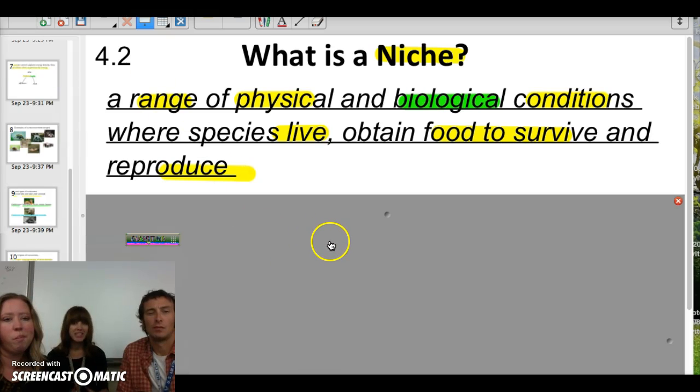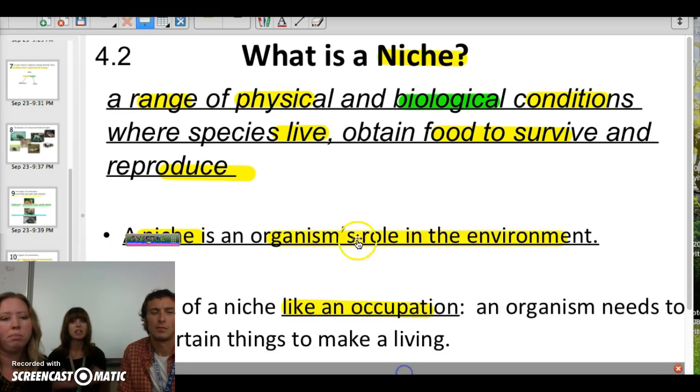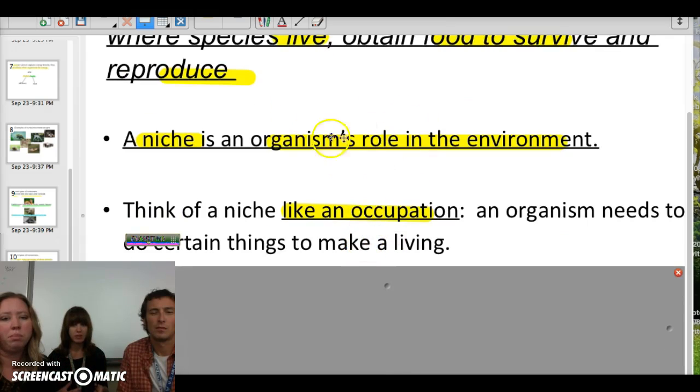Okay, so within ecosystems, these organisms inhabit what's called a niche. And a niche is a range of physical and biological conditions where a species lives, obtains food to survive, and reproduce. So it's kind of like their role in the environment. So you can think of niche like an occupation, their job. An organism needs to do certain things in order to make a living. So they have their niche, their role within the ecosystem.